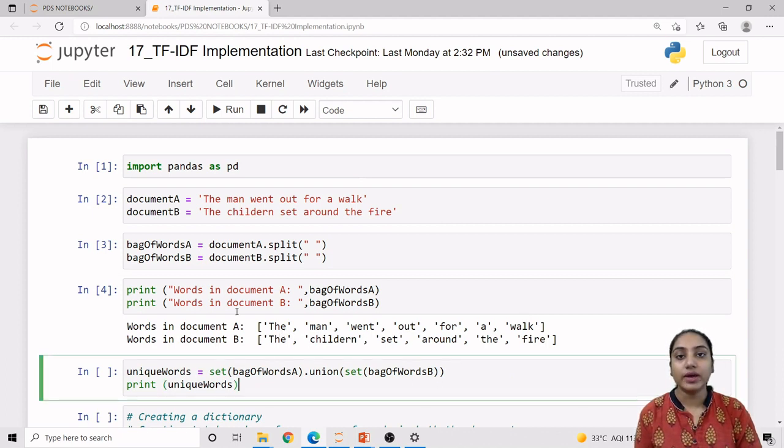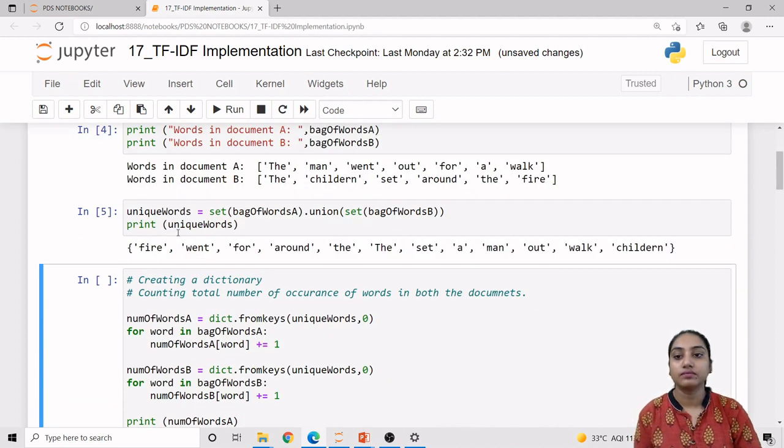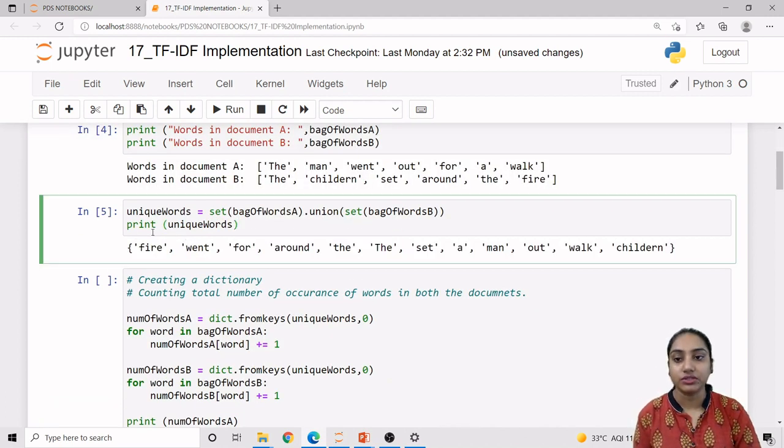Now, we want the unique words from all the documents, which we call our vocabulary. This vocabulary is obtained from the set of bag of word A. That means we are converting our list into the set data type. Again we convert our bag of word B list to the set data type, and we perform the union operation on these two sets. According to this, we get the unique words, and we store them in a unique words set object. So this is our unique word set object, in which we have only the unique words available in both the documents.